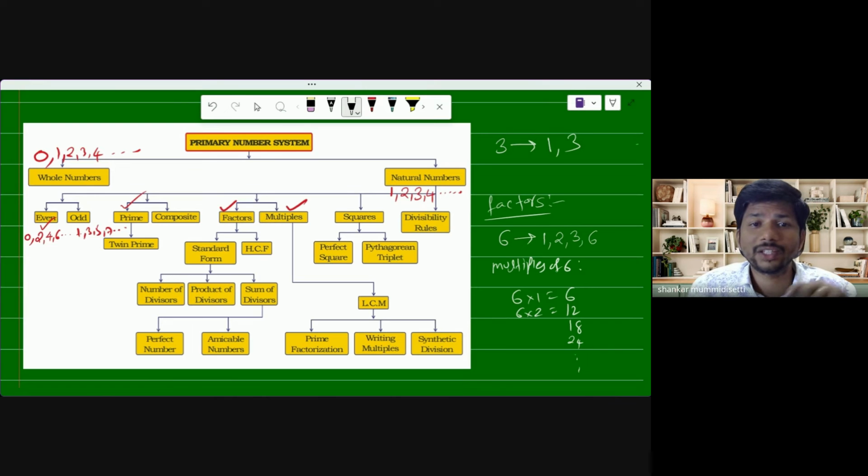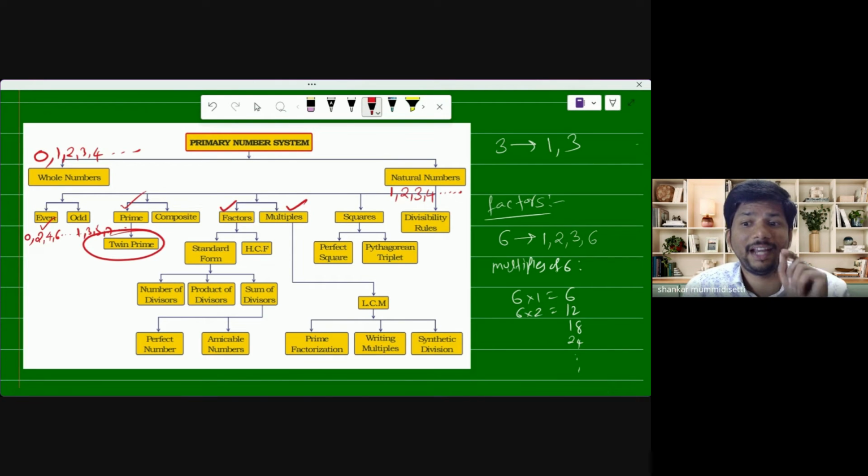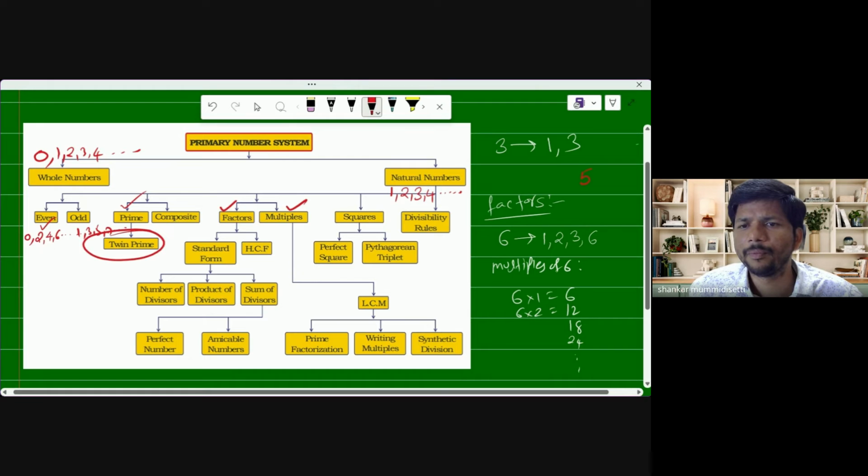Next, just now we discussed the prime numbers, right? And before that, what are twin primes? Twin primes means the numbers having the difference between the two exactly two, we can call twin primes. The difference between the two prime numbers. So twin primes means, suppose number 5 and number 3, these are prime numbers. The difference is how much? 5 and 3? 2. So then we can say twin primes. I hope you guys understood.